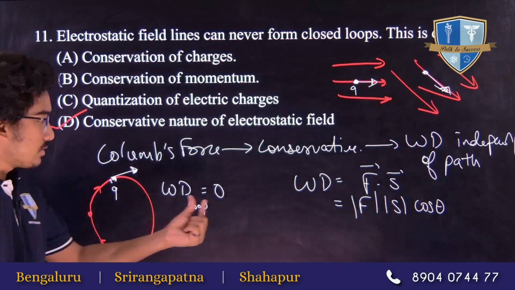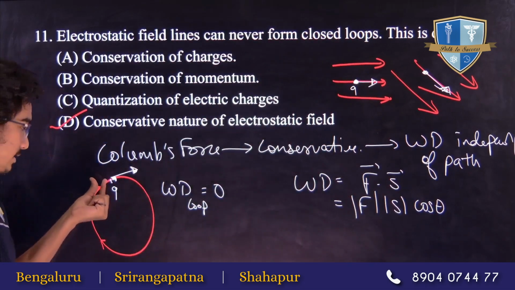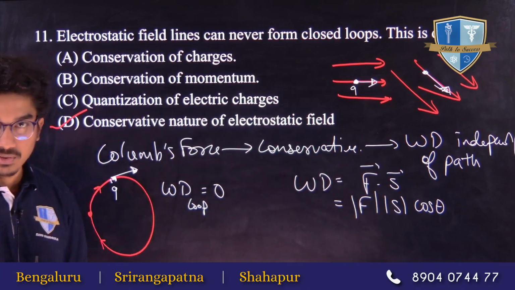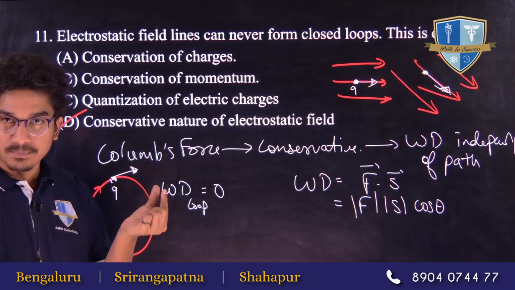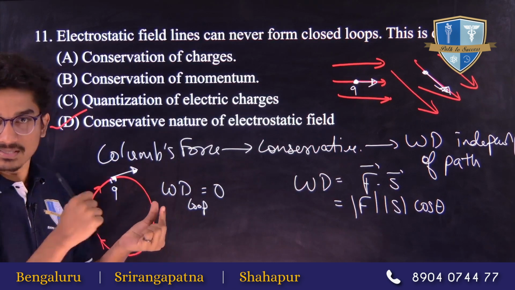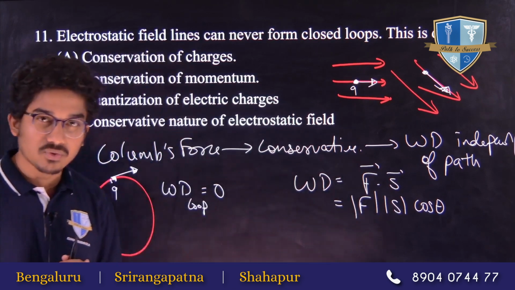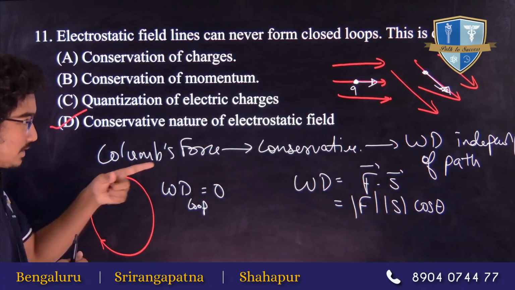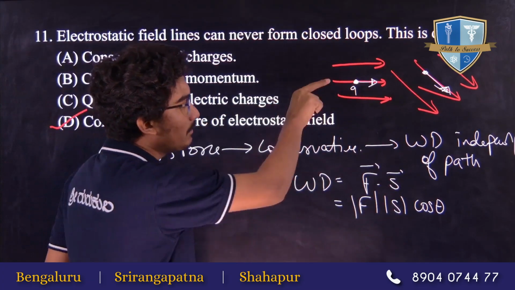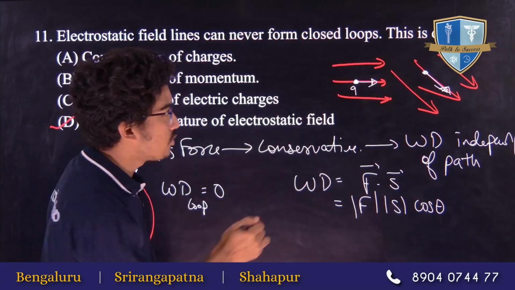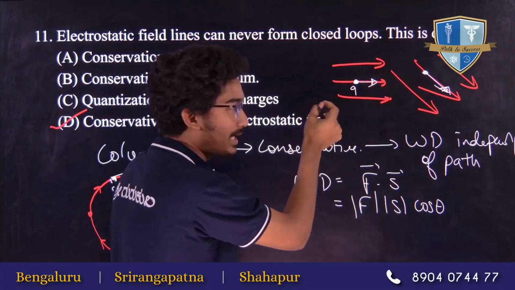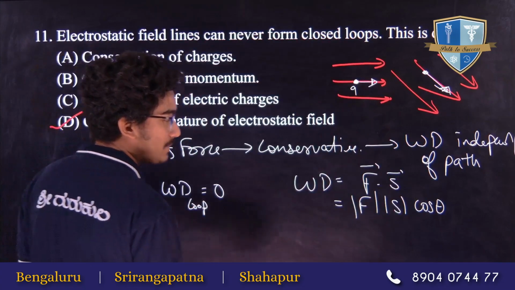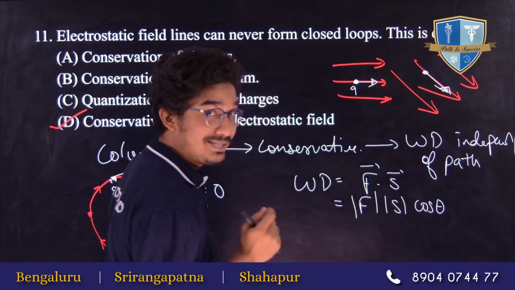If there is a charge in an electric field, it will experience a force. That means the force is non-zero. If there is a force on a charge released from rest, it will displace some distance. So the displacement is non-zero. So the only thing that can be 0 is cos theta. In the electrostatic field, we saw that the angle between force and displacement will always be 0. If the force is in this direction, the charge will also displace in the same direction. So if the angle between force and displacement is 0, cos 0 will be 1.